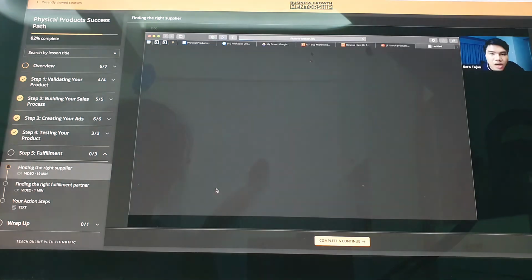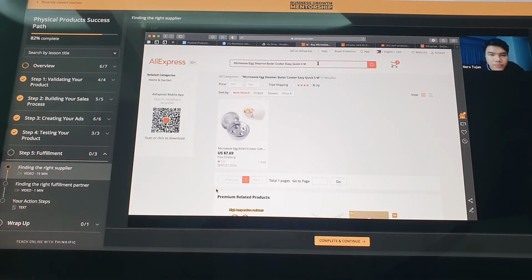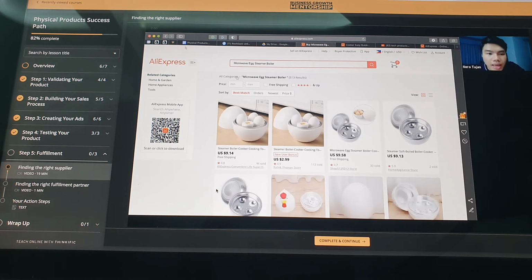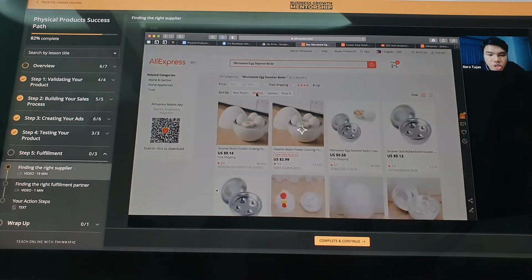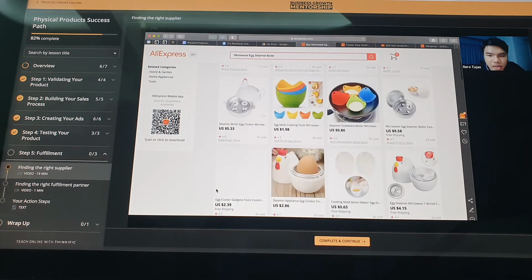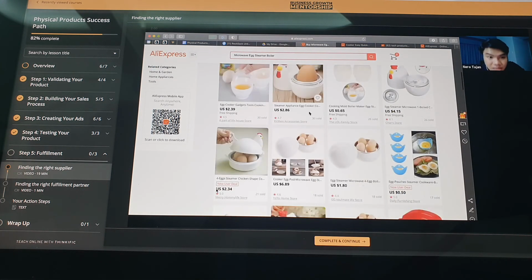Okay, very limited pala siya. Let's try to narrow this down. Microwave, egg steamer, boiler. Ito. And ito guys, tip. When you search something, click nyo itong orders. Ito kita nyo best match orders. This shows us yung number ng orders. Always pick yung item na maraming orders always. Diba? Ano kasi like it's an indicator there is a market for it.